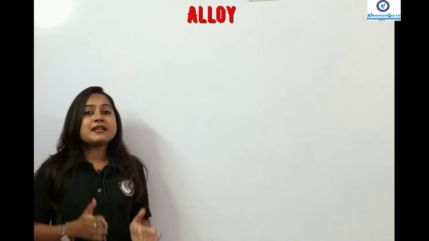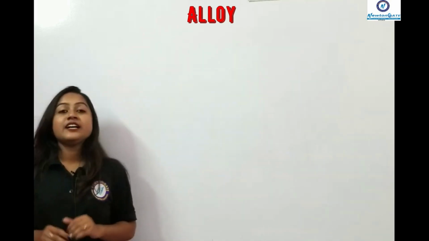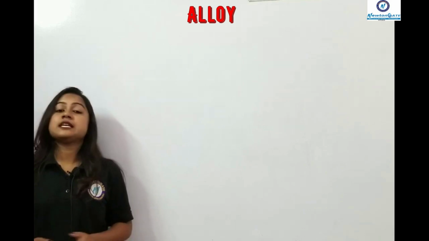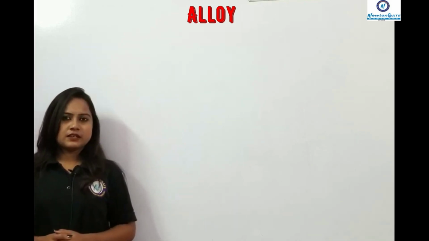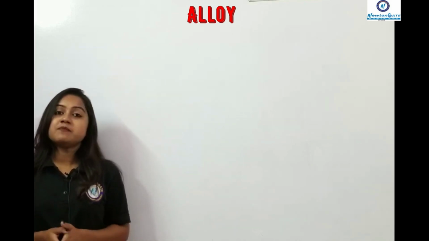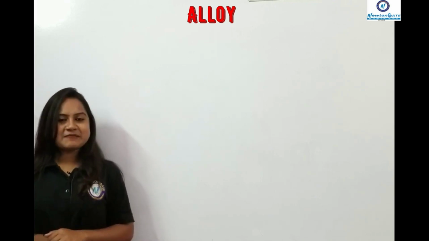Now the next thing is alloy. Do you know what is the alloy? Metals can be melted with another metal to form the alloy, or metals and non-metals can be mixed together to form the alloy, like brass, bronze, and stainless steel. There are many of them, but I am just giving the 3 names here. Okay? So as we have completed the entire concept of this chapter, let's jump into the question answers.